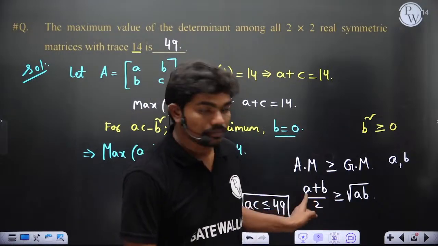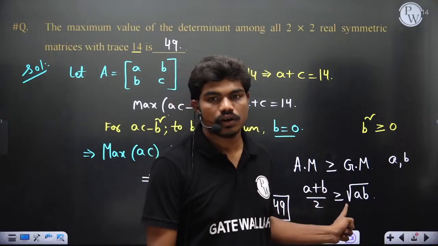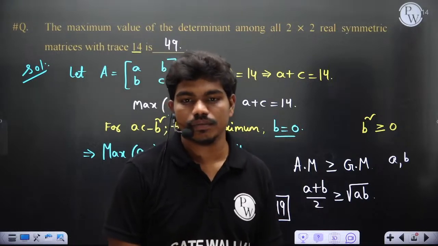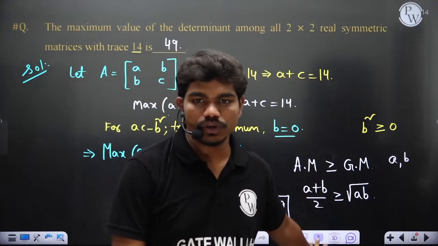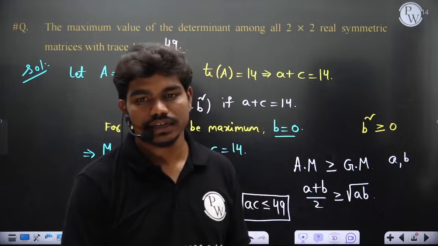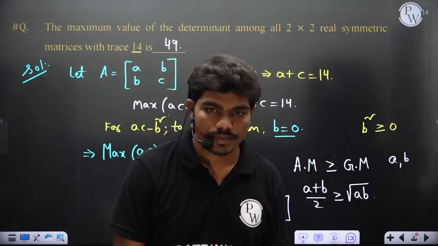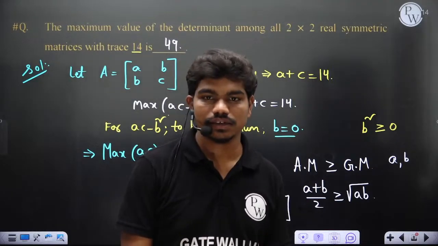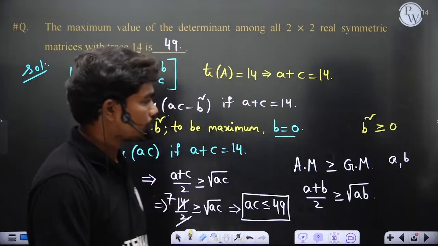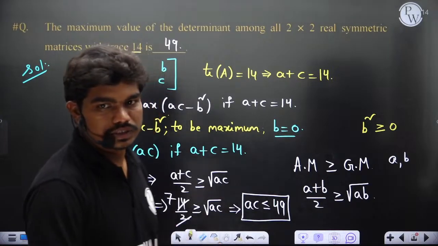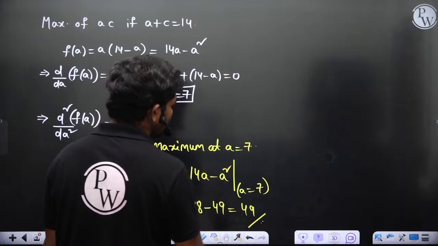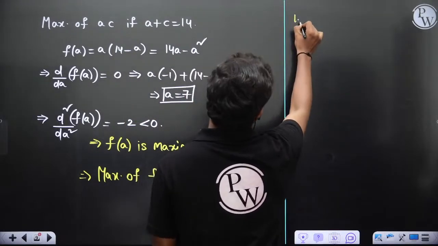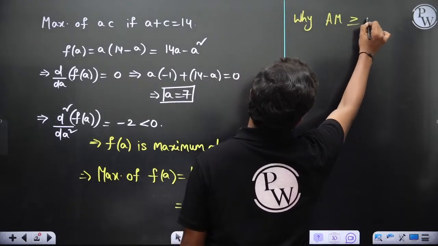Does anyone know how this comes up? Do any of you know how this inequality can be proven? Why is arithmetic mean greater than or equal to geometric mean? Have any of you seen it any time? No? Okay, I'll spend 1 minute to show why arithmetic mean should be greater than or equal to geometric mean.